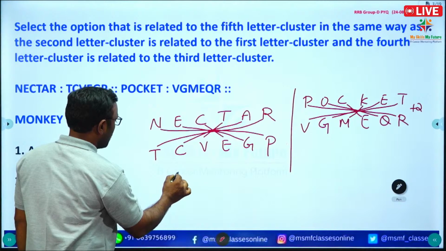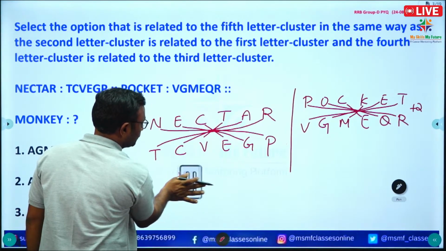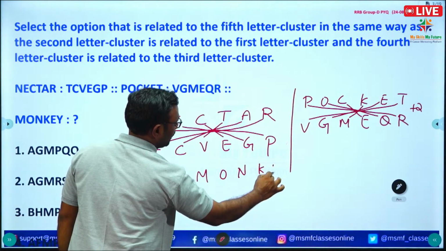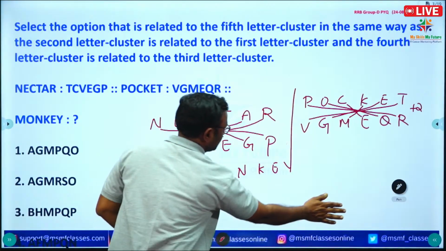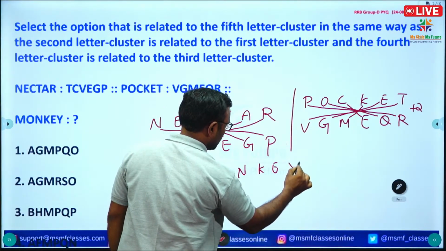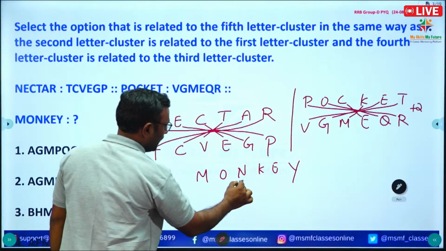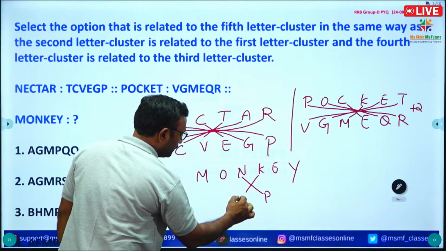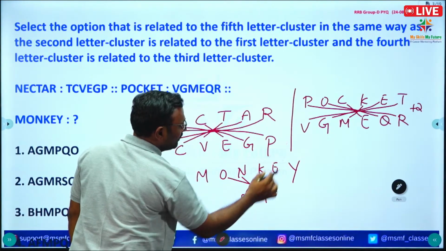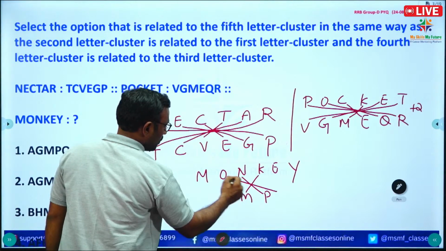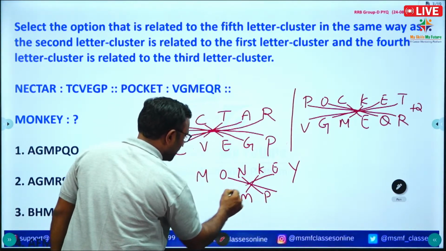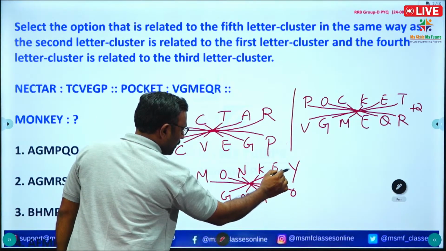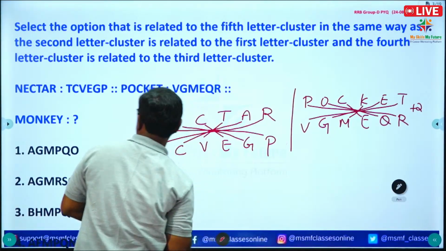Okay. So how is MONKEY, M-O-N-K-E-Y, written? Okay, right, simply plus 2.